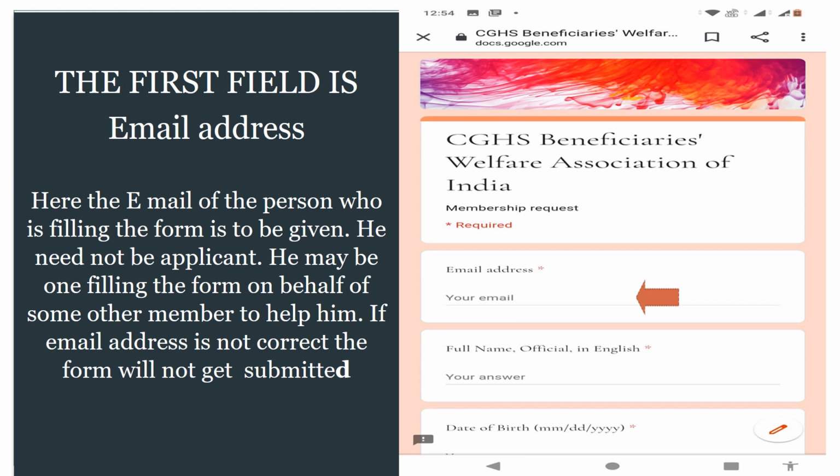The first field is email address. Here, the email of the person who is filling the form is to be given. He need not be the applicant. He may be one filling the form on behalf of some other member to help him. If the email address is not correct, the form will not get submitted.